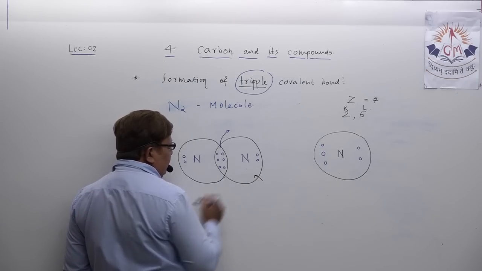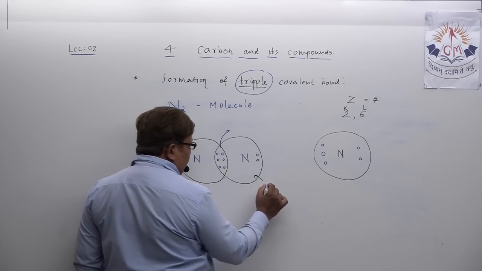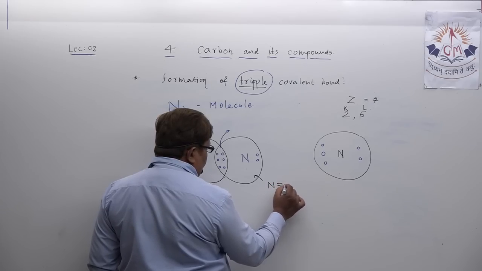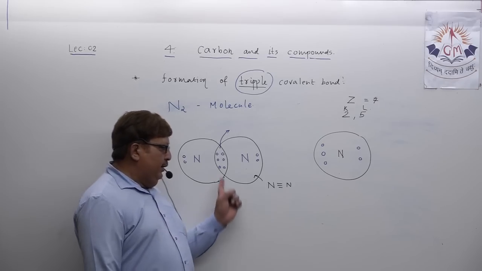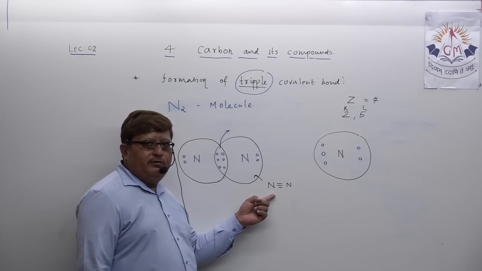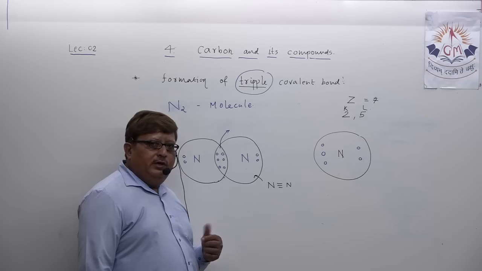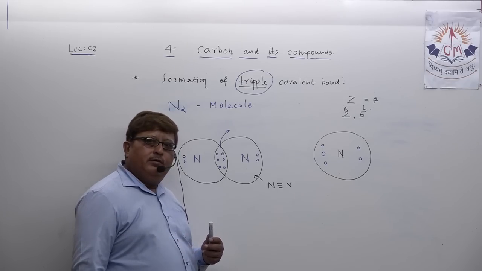Always my dear students, remember one thing, electron pairs can be replaced by dashes which show single covalent bonds. Right? This is called electronic formula, this is called structural formula. So this way nitrogen molecule is formed by triple covalent bond.